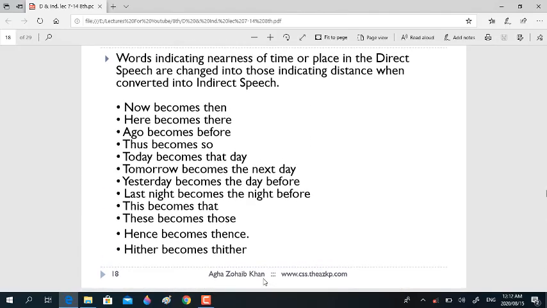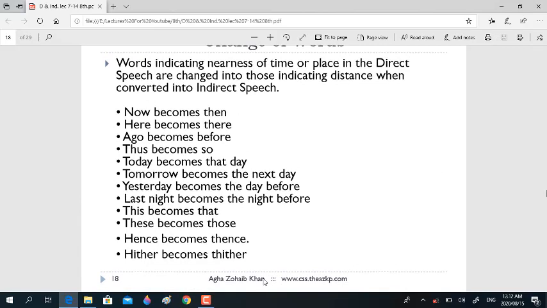I think you have got a clear understanding about this. This rule is considered to be the mandatory rule. It doesn't depend on the tense of the reporting part. The tense of the reporting verb matters in the changes of the tenses.